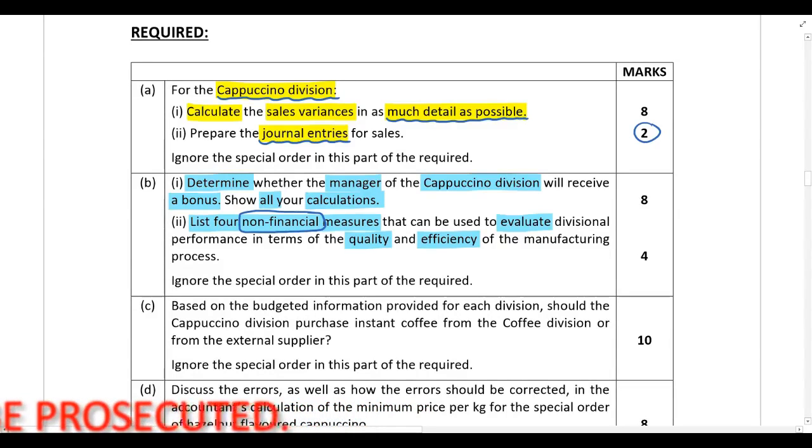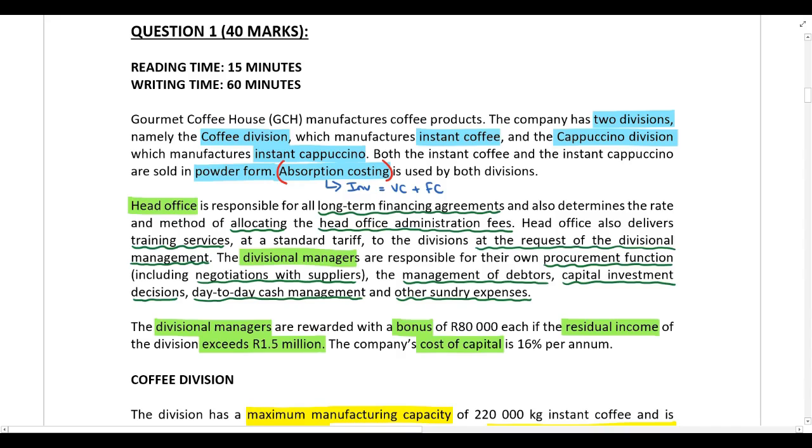We need to determine whether the manager of the cappuccino division will receive a bonus, and we must show all calculations. All right, so if you go back to the information provided in the scenario, you are specifically told that the divisional managers are rewarded with a bonus of 80,000 Rand each if the residual income of the division exceeds 1.5 million Rand, and you were also told that the company's cost of capital is 16% per annum. All right, and we obviously need that cost of capital in order to calculate the residual income.